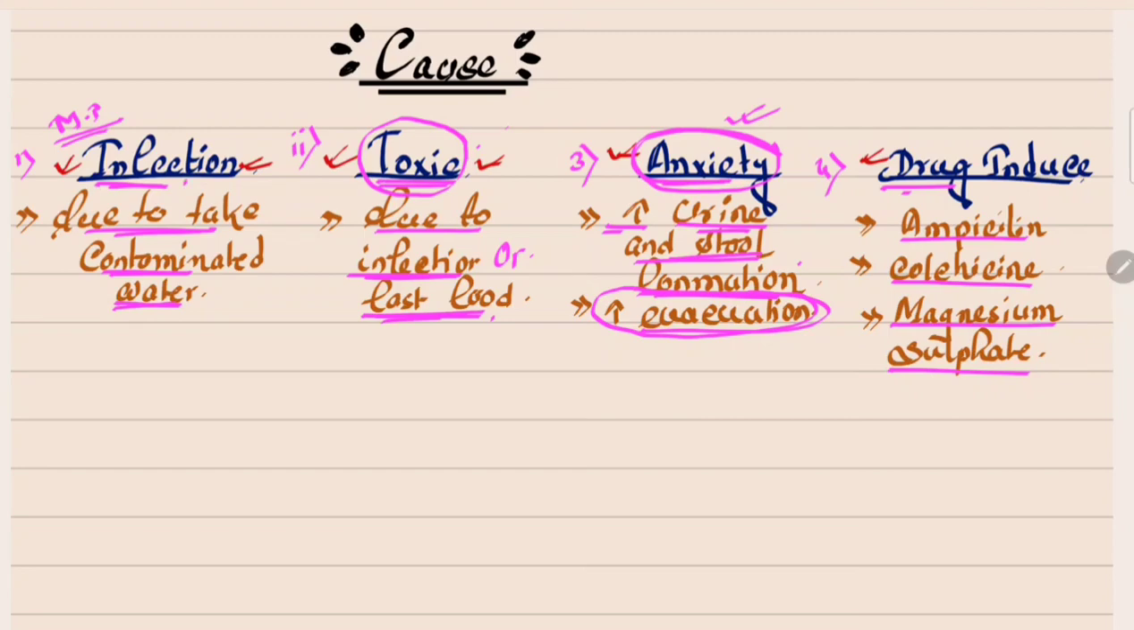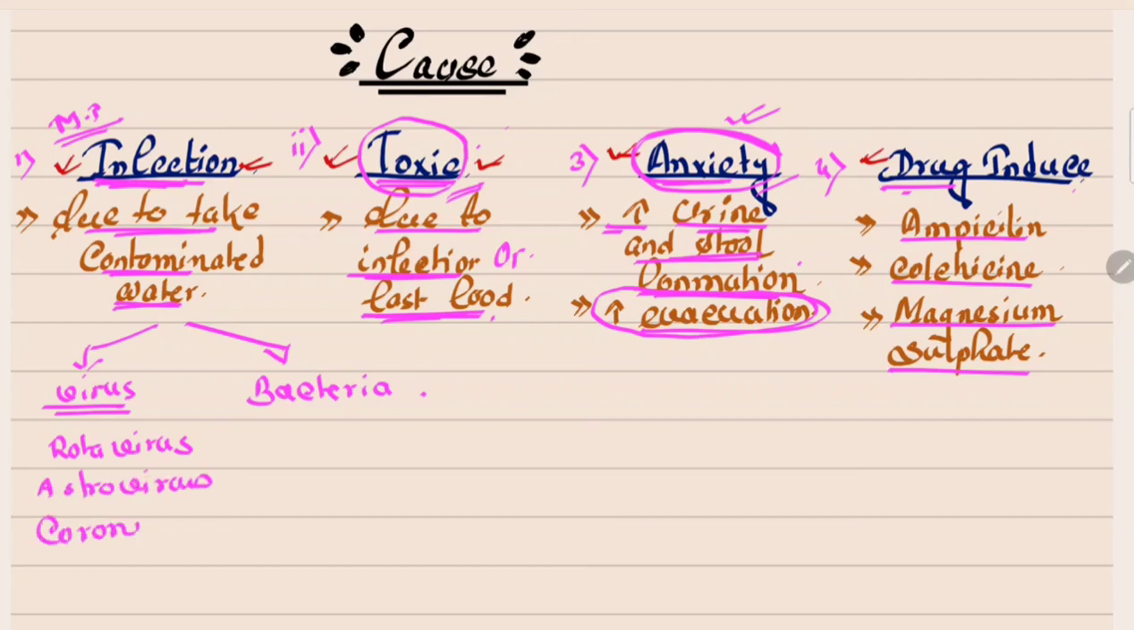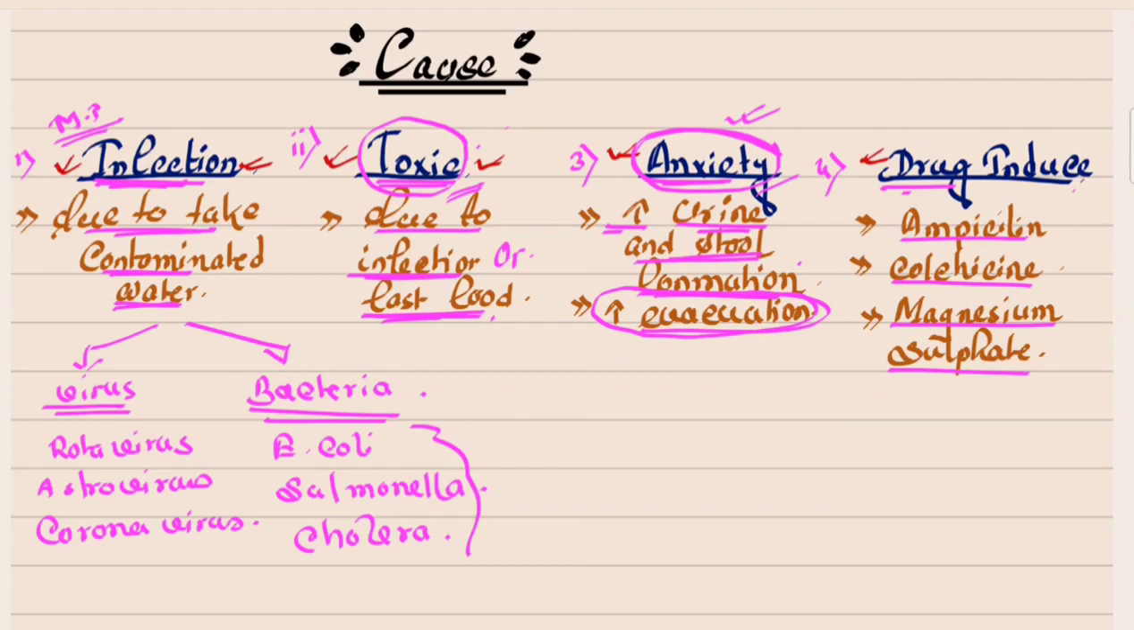First, infection. Second, toxic substance. Third, anxiety, and fourth, drug induced. In the first reason, infection can occur by viruses and also by bacteria. Among viruses, rotavirus, astrovirus and coronavirus are most important, which can cause diarrhea. And among bacteria, E. coli, salmonella and cholera are the most important bacteria which can cause diarrhea. So I hope you all understood the causes of diarrhea.